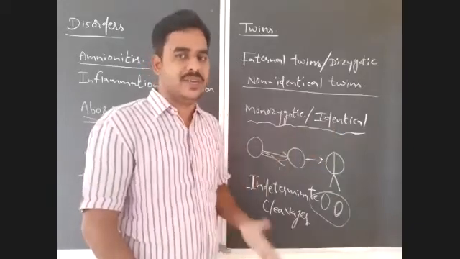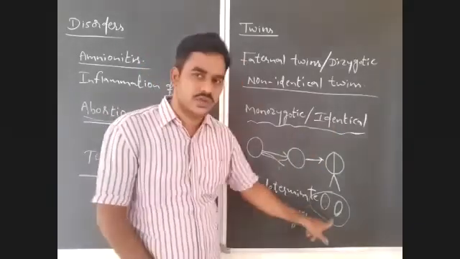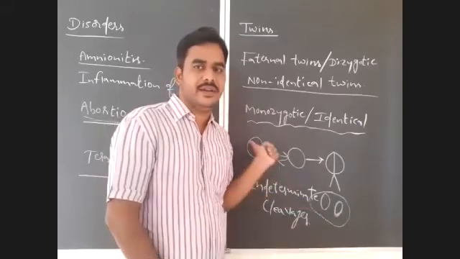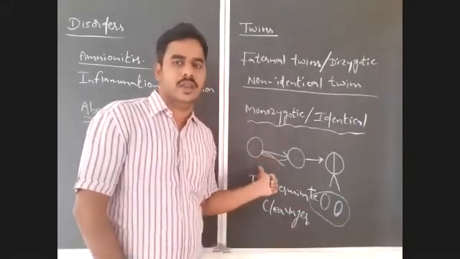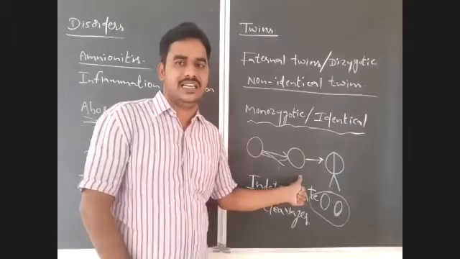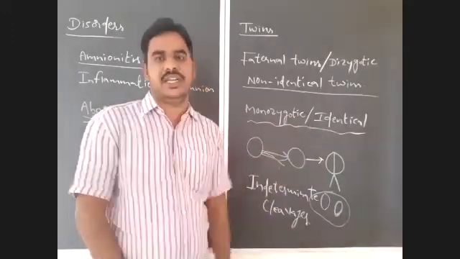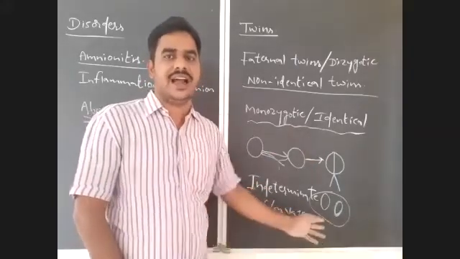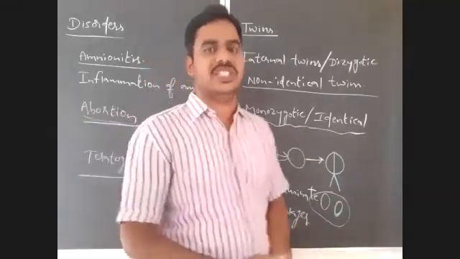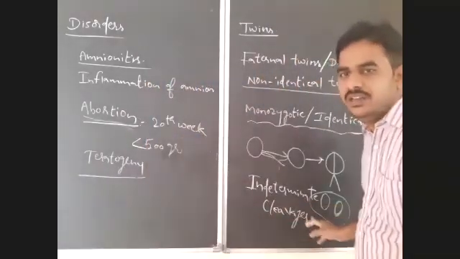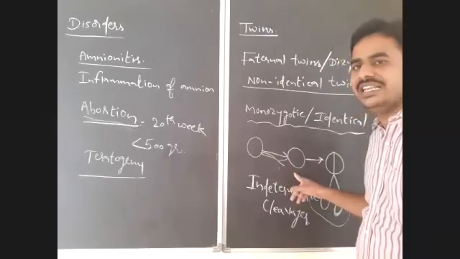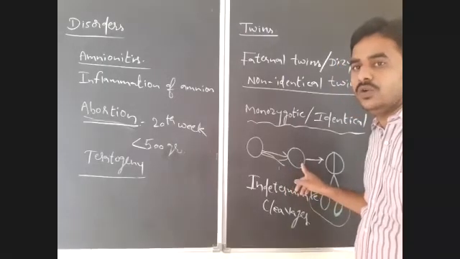Indeterminate cleavage. Now, if you observe these two embryos, both came from a common sperm and ovum. Both developed from a single zygote, so they possess the same genetic material. Because of that, they are identical to each other, just like Xerox copies of each other. So these are identical twins, which develop from a single zygote: monozygotic twins.